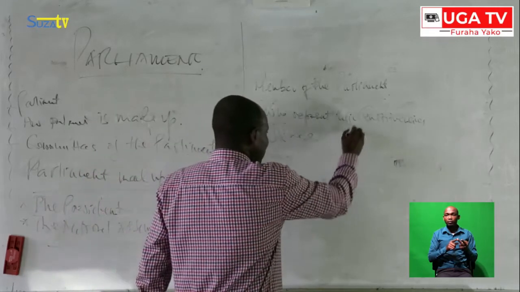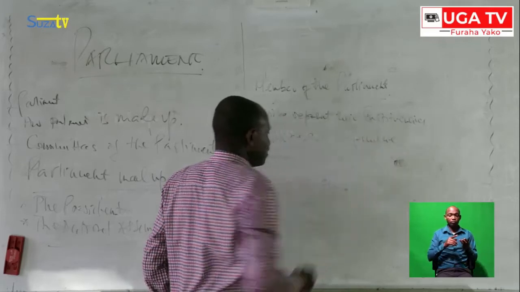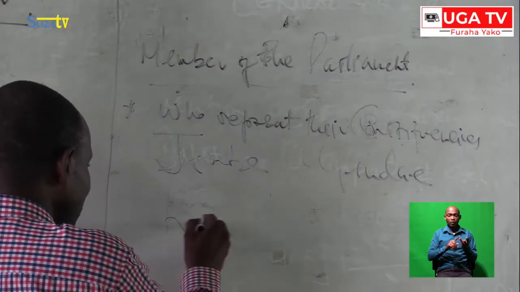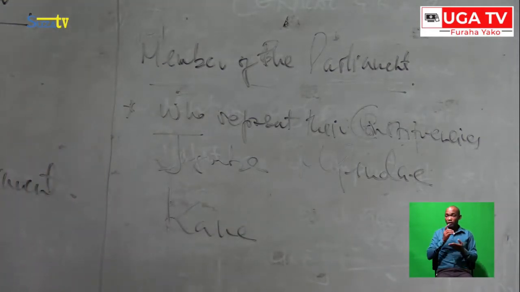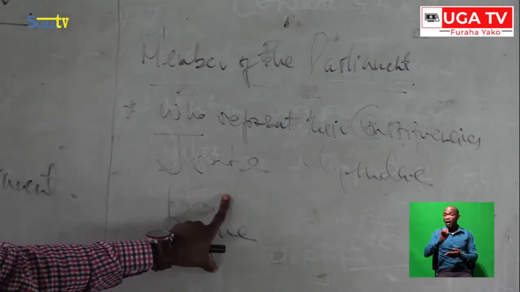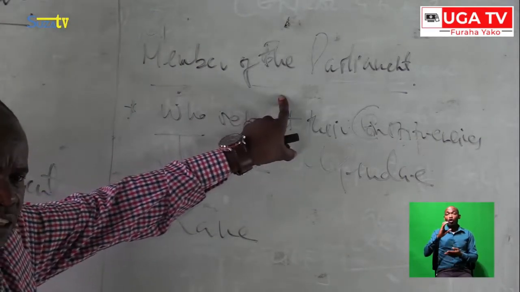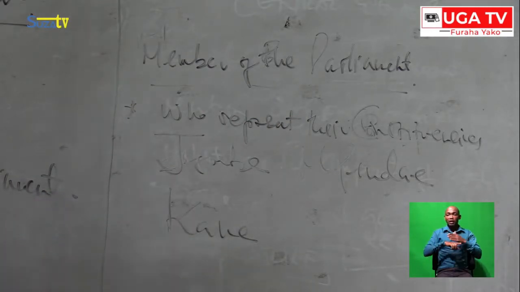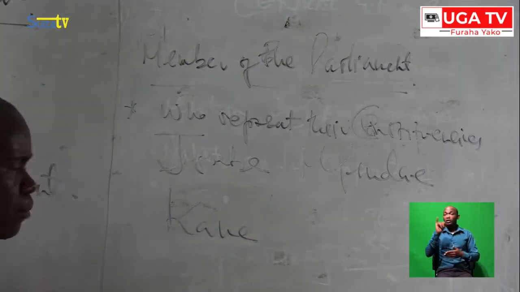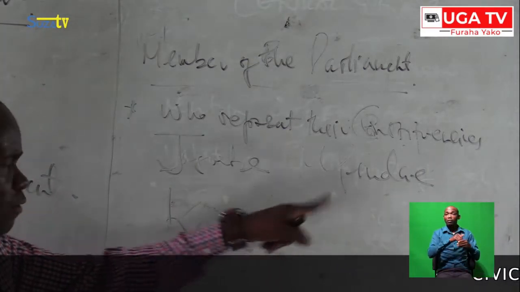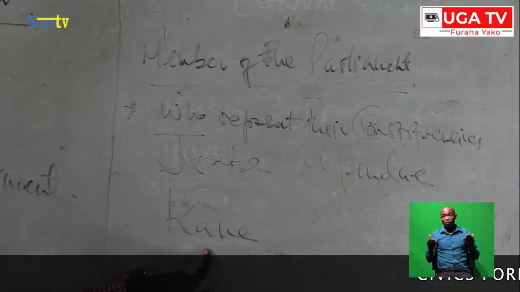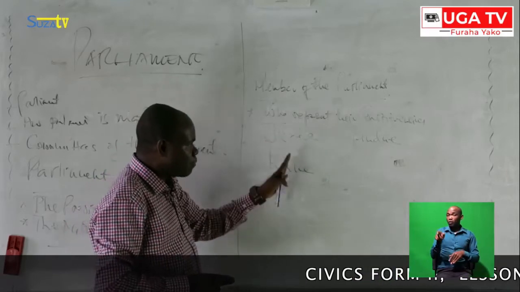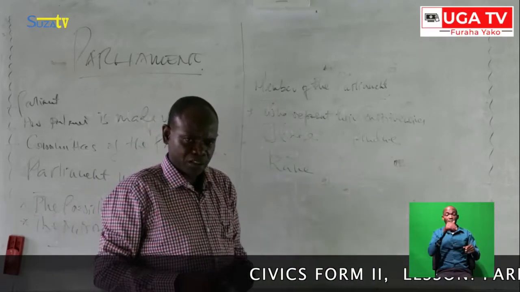We have Mpendae. You know it? We have constituencies like Kawe, Dar es Salaam. Those are the constituencies. So the first member under the parliament is the member from the constituencies, from this region. From Jangombe, we have a member of parliament. From Mpendae, we have a member of parliament, sorry. And from Kawe, also we can have a member. After people choose their members, all of them are going to work at the parliament for their purposes.